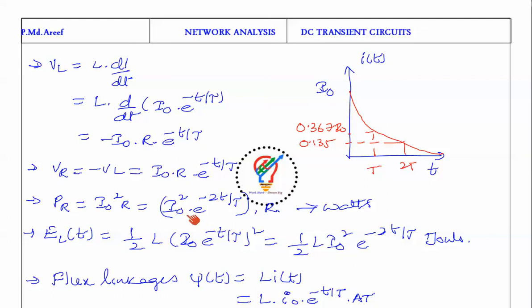in the RL circuit. So EL of t is equal to half into L into I naught into e power minus t by tau, whole square. Okay, so we can get the energy stored in the inductor here.